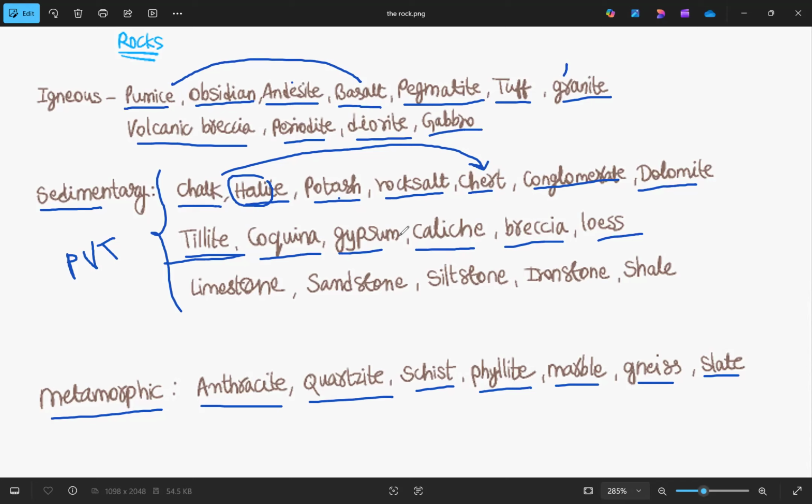I also have to mention the PYQ I got during my attempts: the rocks that are formed due to the cooling of lava are called, and the options were volcanic rocks, igneous rocks, sedimentary rocks, and metamorphic rocks. At that time I hadn't remembered the igneous, sedimentary, metamorphic that I studied in school, so I put volcanic rocks and got negative marking. This is how the questions are asked, and they can also give you rocks and ask which type of rock it is. This is how the PYQs are.